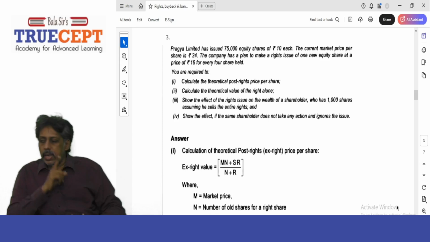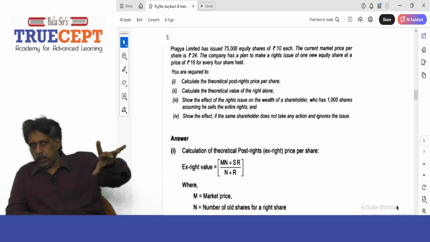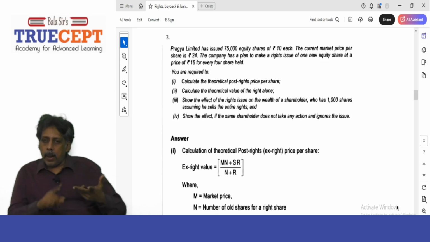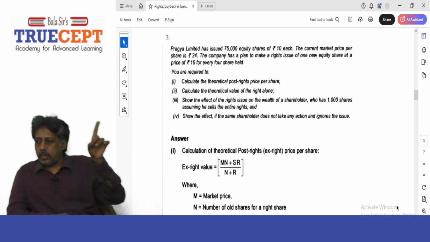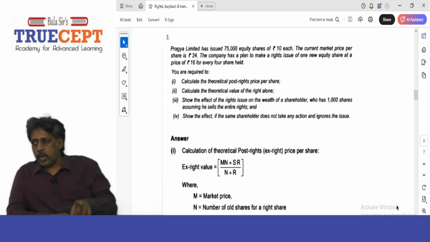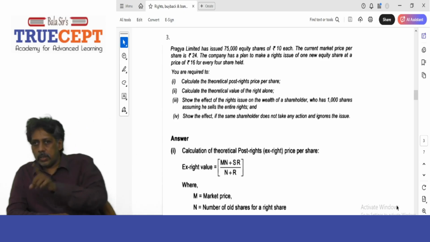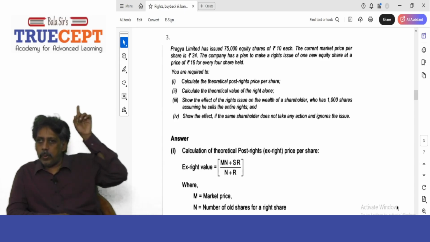Now guys, take a calculator. What is 75,000 shares into 1 divided by 4? 18,750. That means the company is planning to issue 18,750 rights shares, not bonus, not free of cost. Okay, no free lunch. 18,750 shares will be allotted to the existing shareholders, but they are supposed to pay rupees 16 per share. And you notice 16 is way below the 24 rupee market price, right?